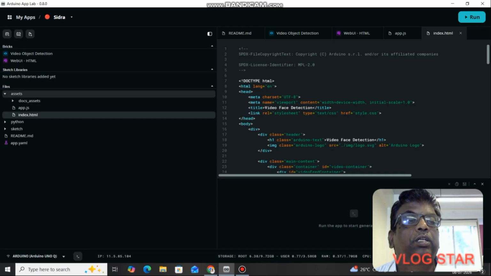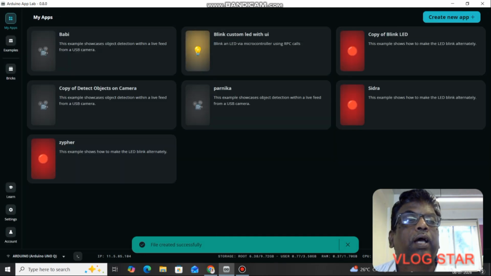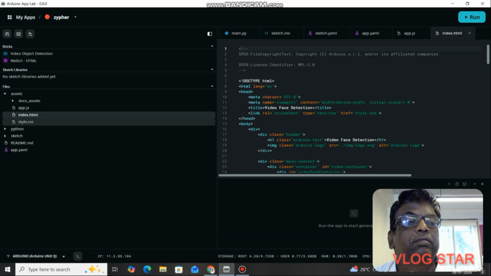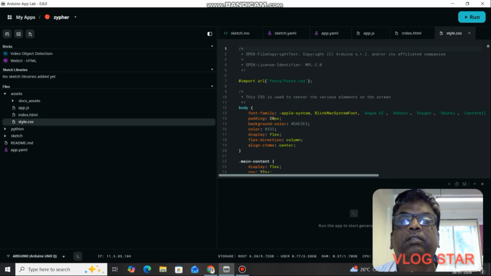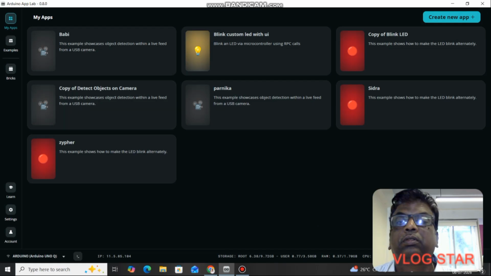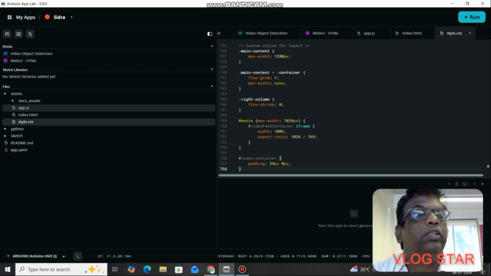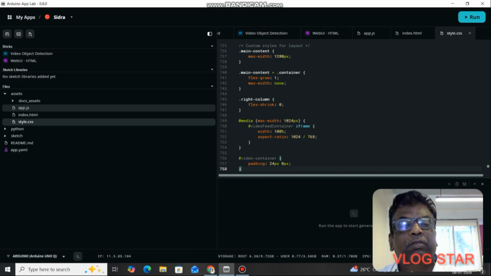Next you need to create another file, style.css, enter. Next go to apps, Zypher, style.css, Control A, copy, and come back to Sidra, here Control V. So successfully we have created the files for our project.